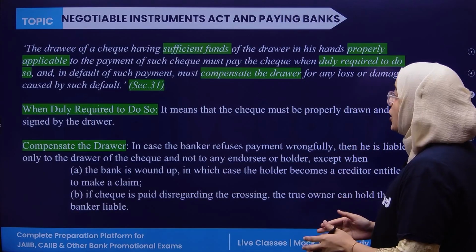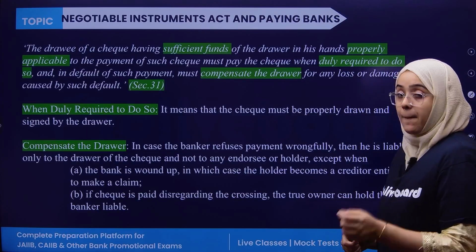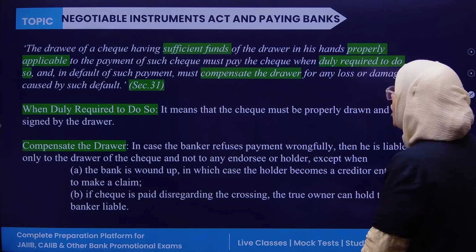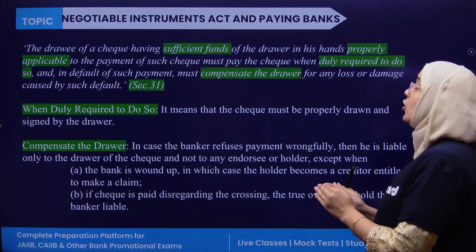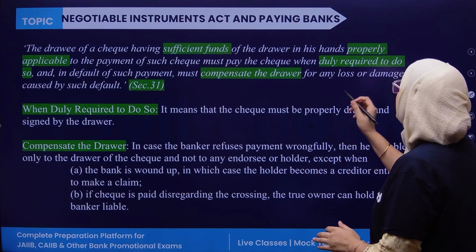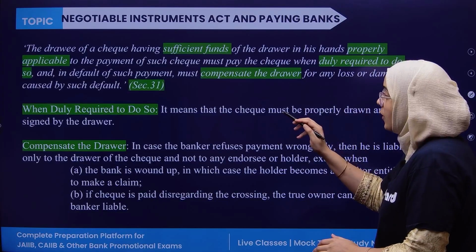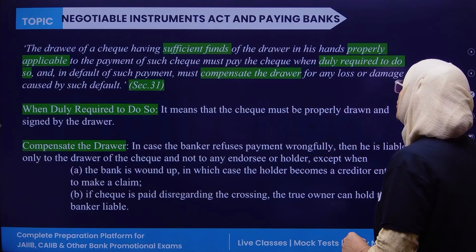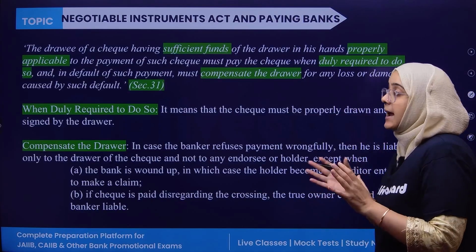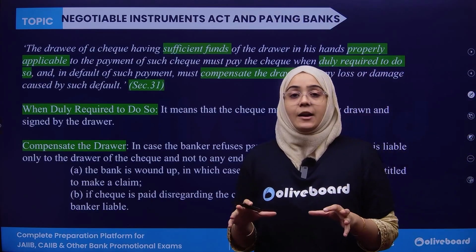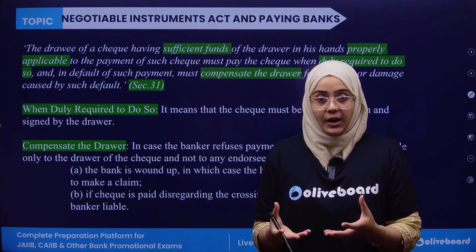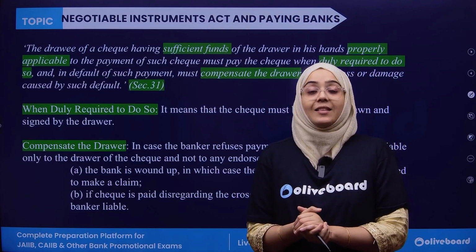First of all, you all know that the drawee of the check must have a sufficient balance of the drawer in his hand, properly available for the payment of such check, must pay the check when duly required to do so, and in default of such payment must compensate the drawer for any loss. It means that whenever anyone is drawing or writing the check, that is the drawer.